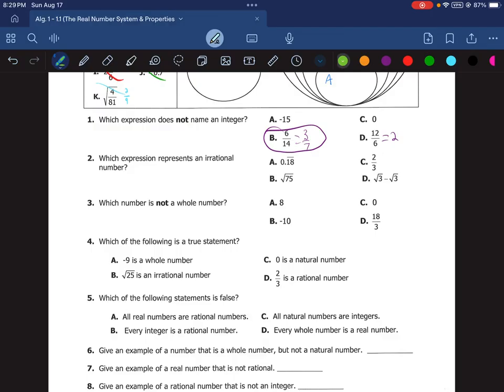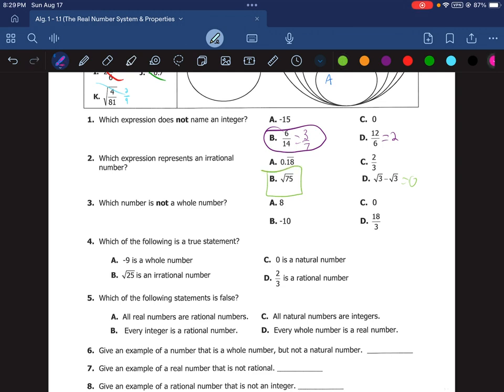Number 2, which expression represents an irrational number? A decimal that does not end or repeat. So A repeats. B is a fraction. D is a number minus itself, so that would just equal 0. So sure, the square root of 3 is irrational, but 0 is perfectly rational. And then square root of 75. 75 is not a perfect square, meaning it will not ever end nor repeat. So B is our answer.